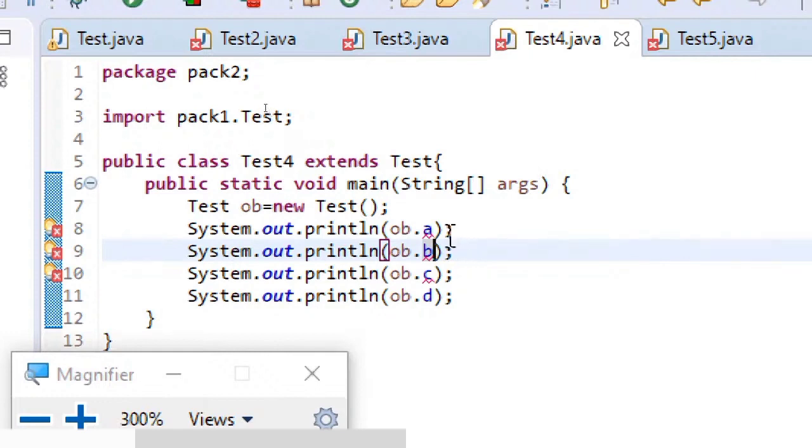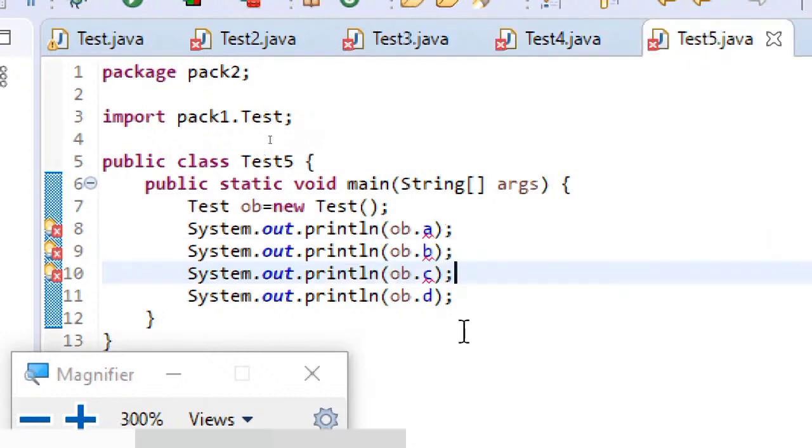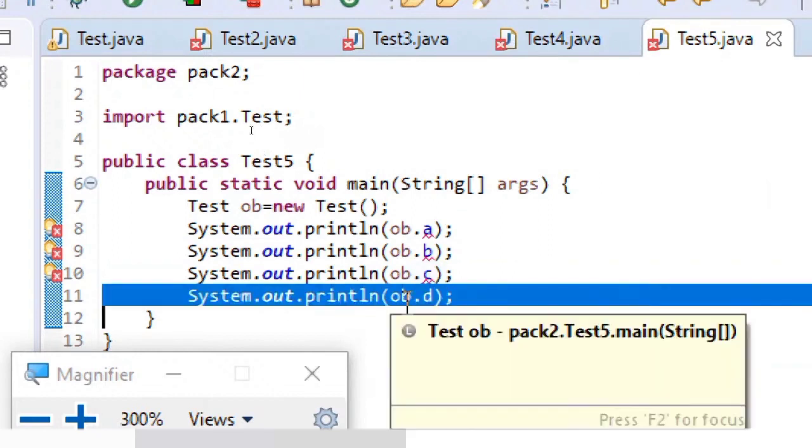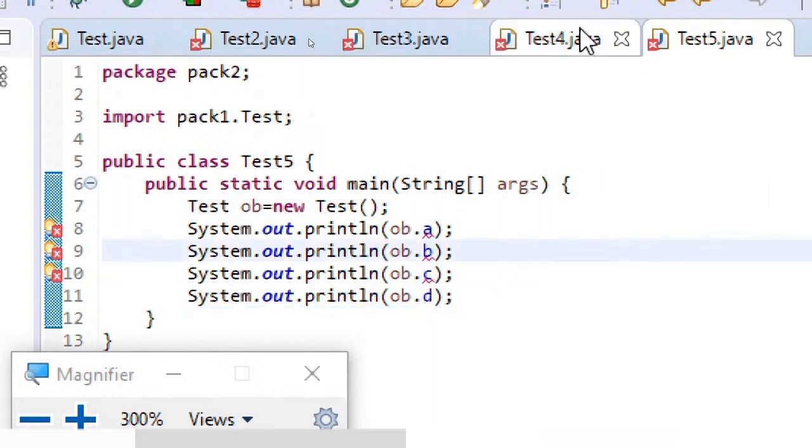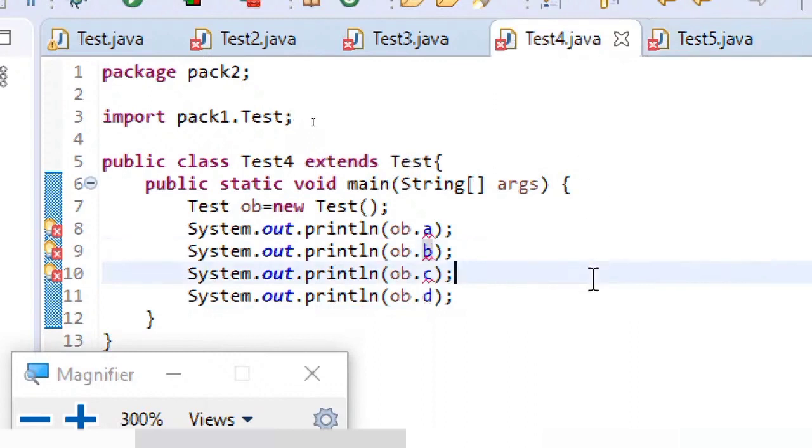I'm just checking that. So the point to be noted is default members will be visible only within the package. Protected members will be visible by children in the same package or in the other package. Actually, this is what the point to be noted. And coming to non subclasses, non subclasses can access only the public members from other package. This is what only the public members can be accessed. Okay, so this is the takeaway from this particular packages concept.